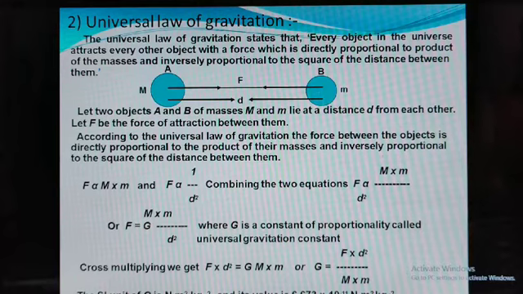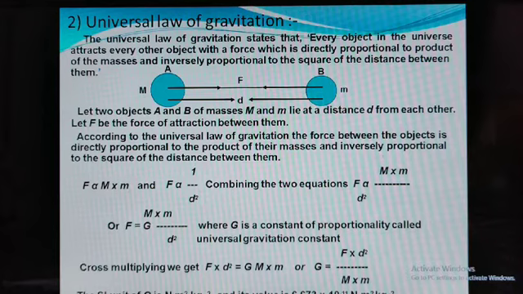Now after cross multiplying, you will get F into d square, because d square is in the denominator, so from the right hand side we transfer it to the left hand side. So you will get F into d square is equal to capital G into capital M into small m. Therefore G is equal to F into d square divided by M into m.